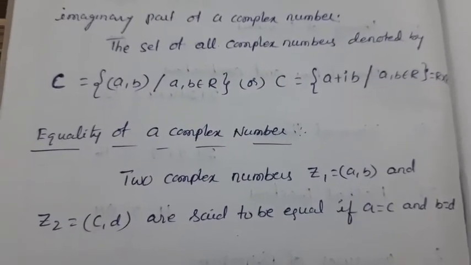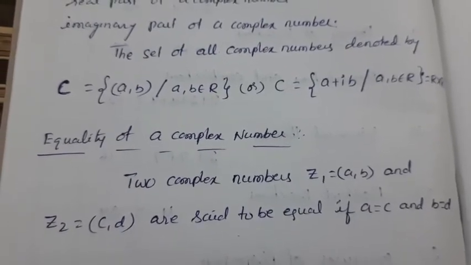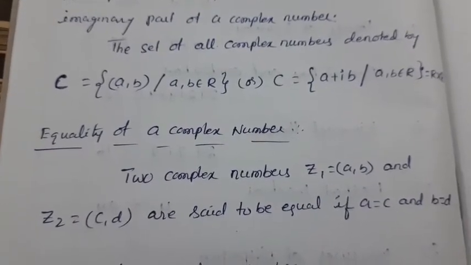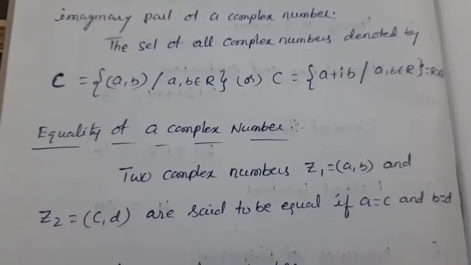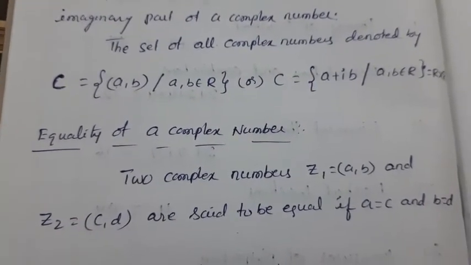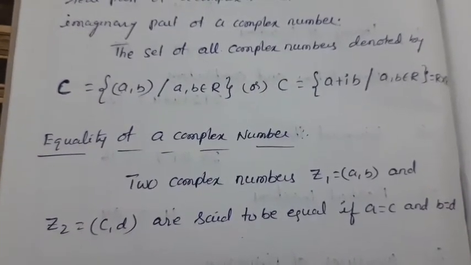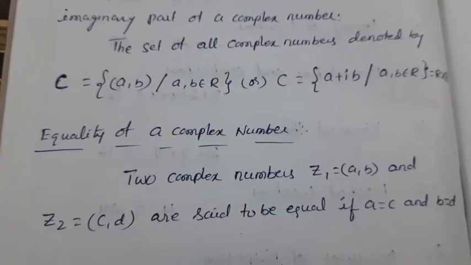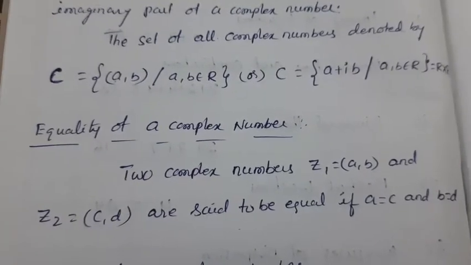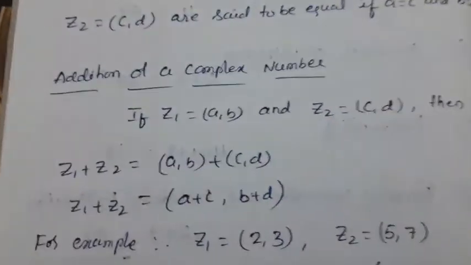Simple. A complex number is nothing but a plus ib. In a plus ib, a is called the real part and b is called the imaginary part. I is the imaginary unit. So if the real part values are equal and also the imaginary part values are equal, then the two complex numbers are equal. Simple. Now next, let us discuss the addition of complex numbers.